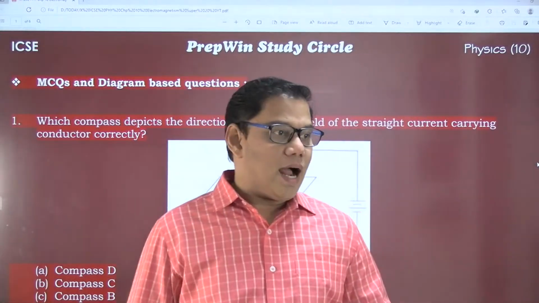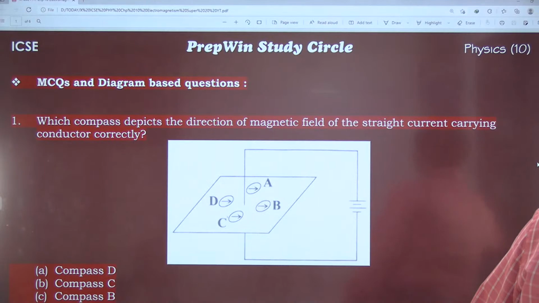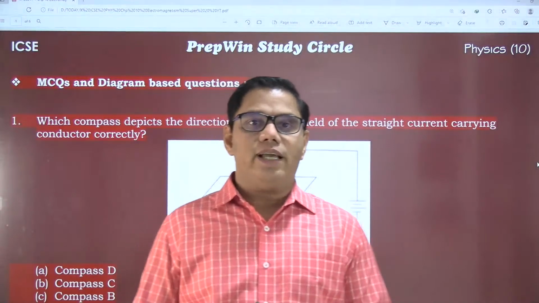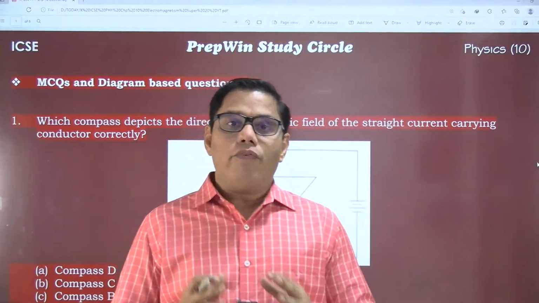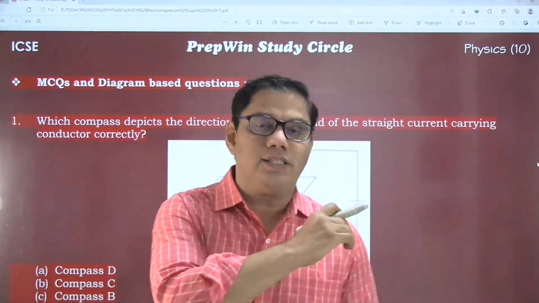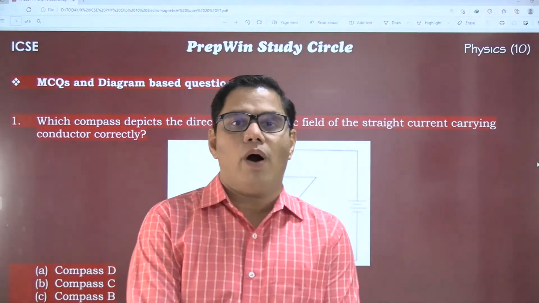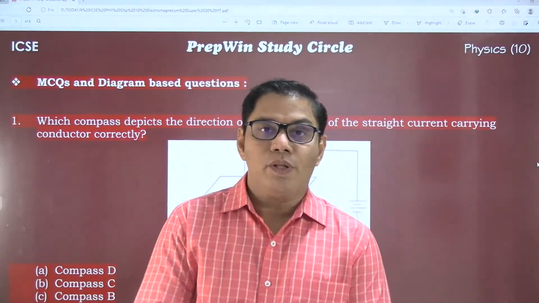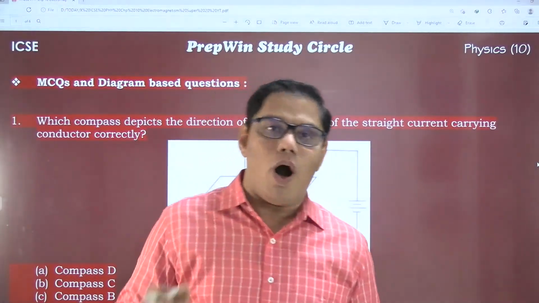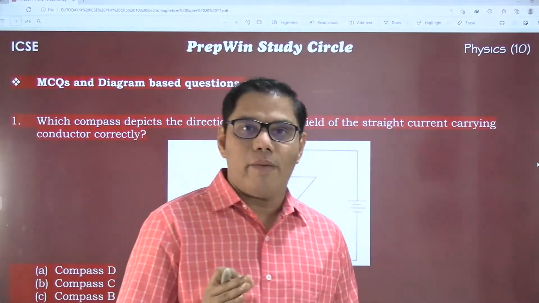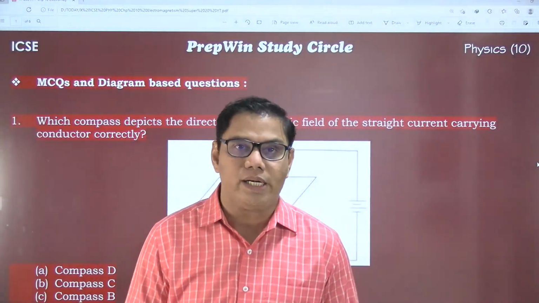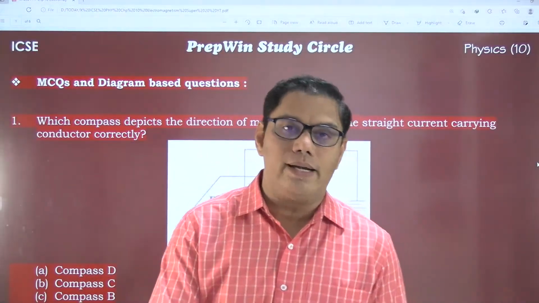So let us start with our today's class. Today's class is going to be a very important class. We have seen that in semester 1 the physics paper was a disaster. Now in semester 2 we have certain chapters which are not only important but also difficult. So I got comments from some students saying they want important questions, the sure short questions, from this chapter called electromagnetism. So here I have come up with super 20 questions on electromagnetism.